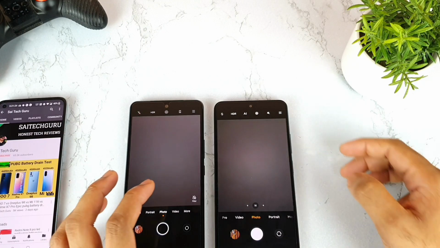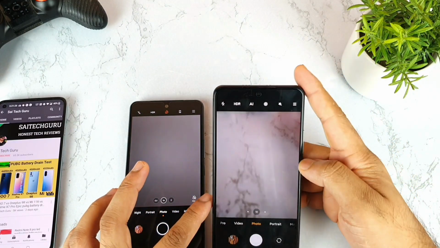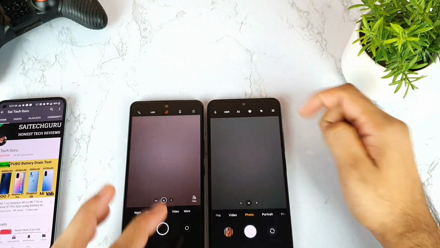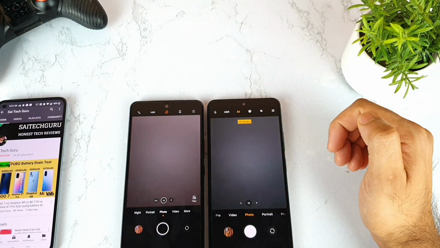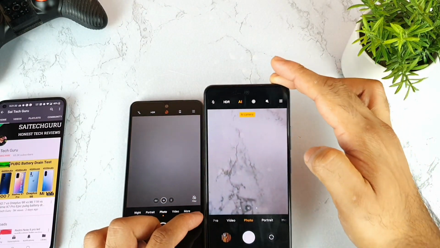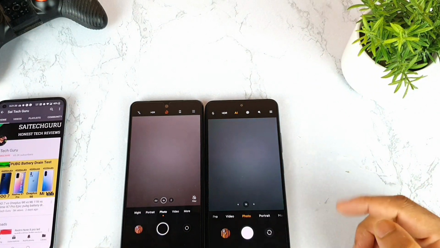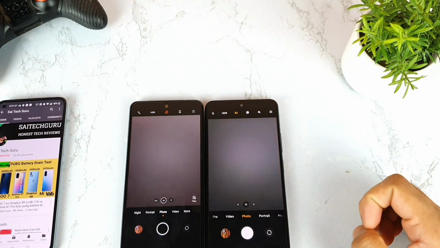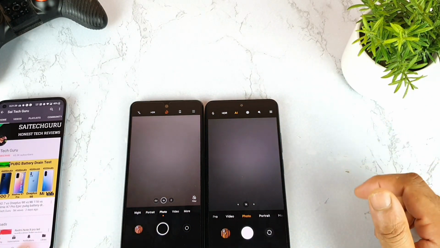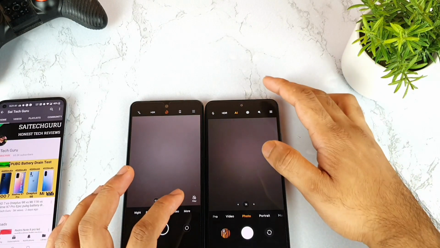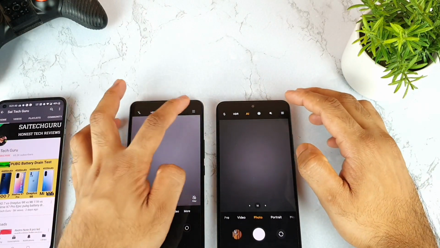Whereas in the MI11X device, when I try to go to the dark, you won't get any kind of message at this point, as you can see. Let me turn on the AI camera as well and see whether we get any message if you turn on the AI mode. So you're not getting any message here, but you're getting the message in the IQ7. These are small details I'll try to cover in this entire video.